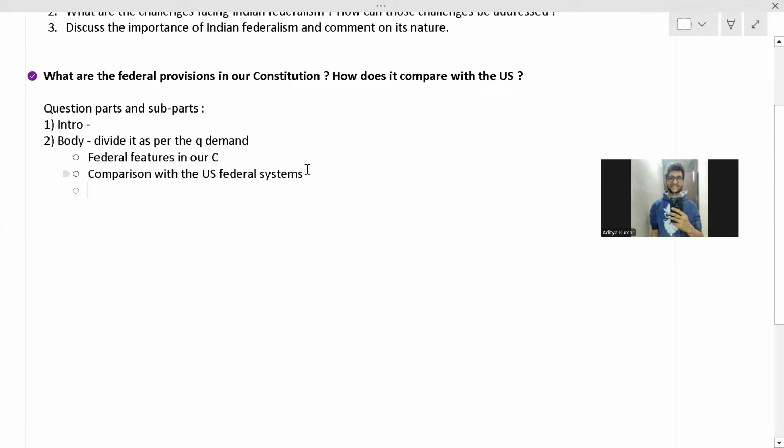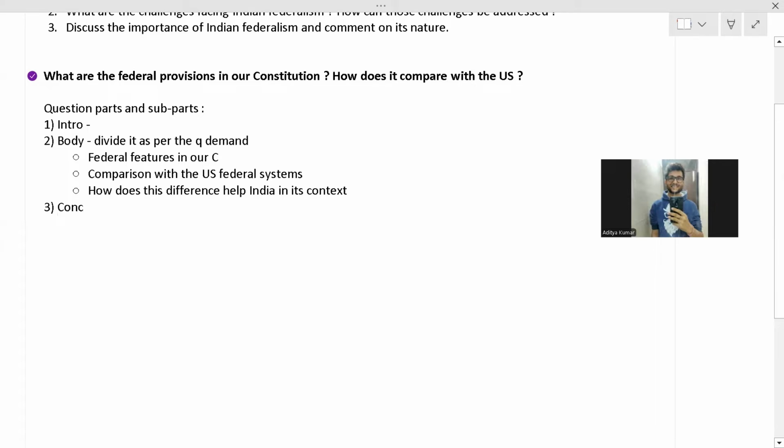Fine. This is the main demand of the question, right? But to get the extra marks, we should write something more valuable before our conclusion. So we should write these are the federal provisions, and this is the comparison. And how does this comparison, or how does this difference, help India in its context? Fine.